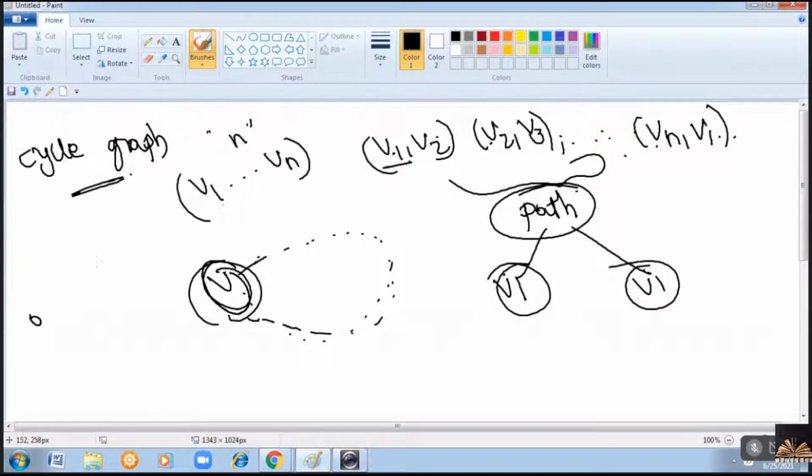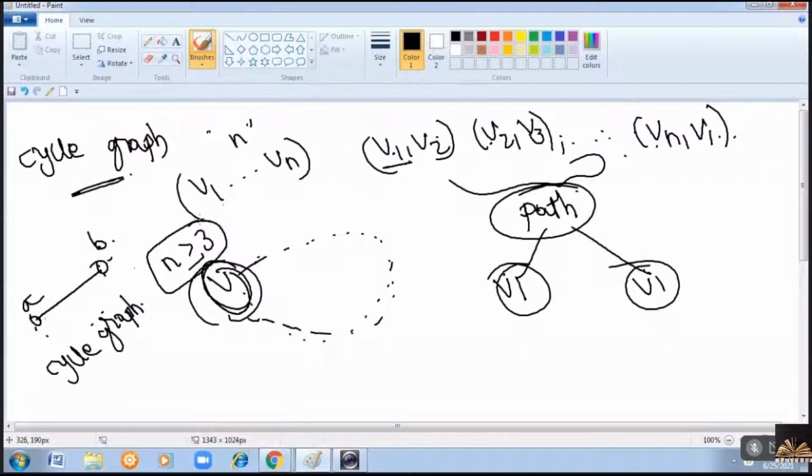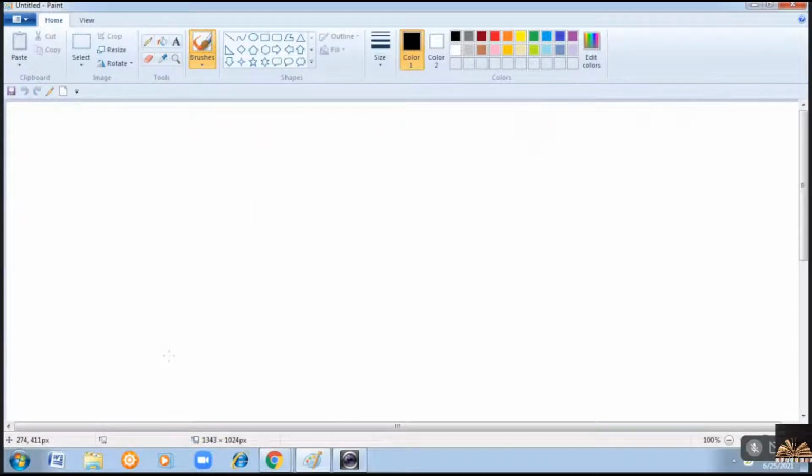Let us consider if there are two vertices, A and B. Let us assume that I have started from the vertex A. I have to visit all the vertices in the graph. Here we have only B. And you must come back to the same vertex A. But that is not possible with two vertices. Clear? That is the reason for a cycle graph, the minimum number of vertices should be 3. So the minimum possible cycle graph is C3.